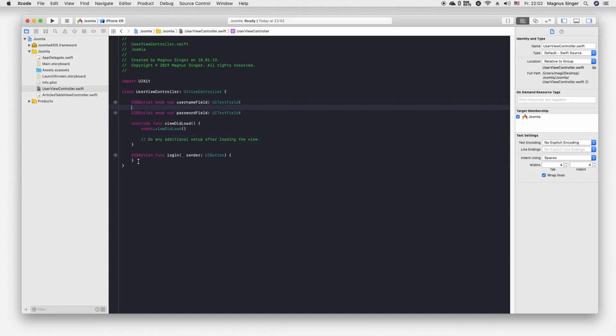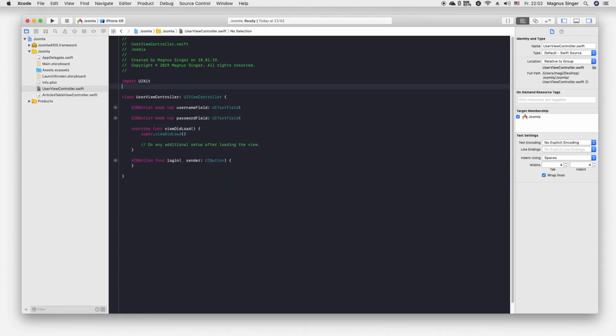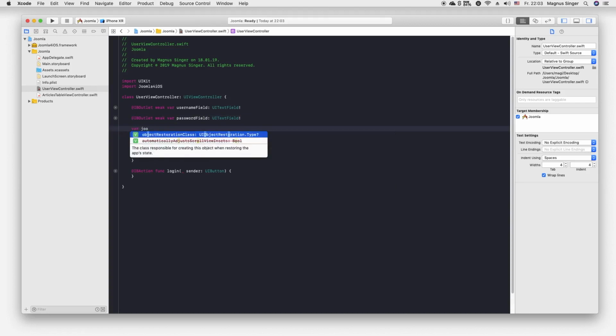I think we will make this first. Okay. Of course, the first thing we need to do is import our Joomla4iOS API framework. Sorry. Okay, we imported the framework. So here we need to declare it one more time. So I call it var Joomla is equal to Joomla for iOS. So okay, great. Now we will have this one.